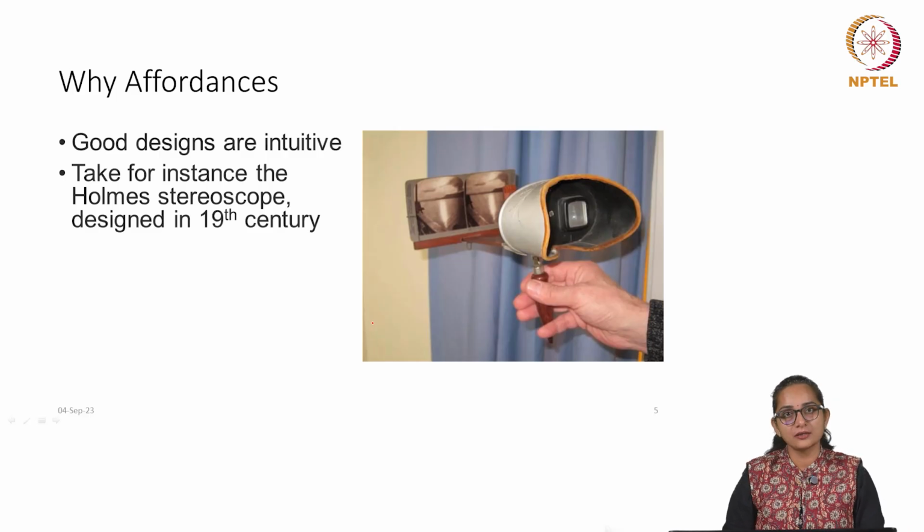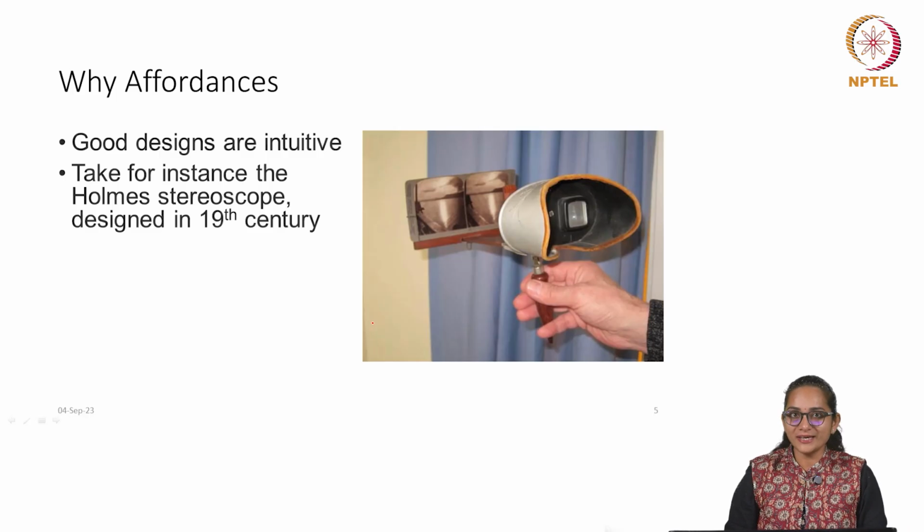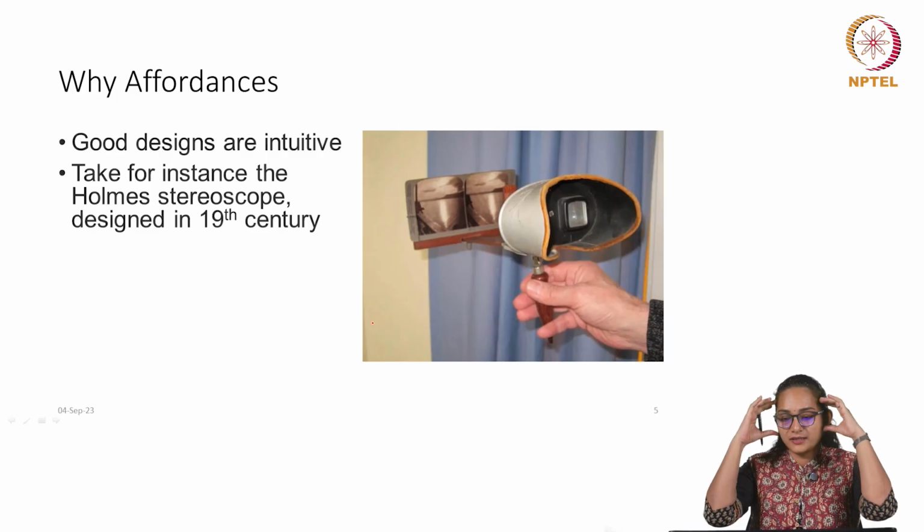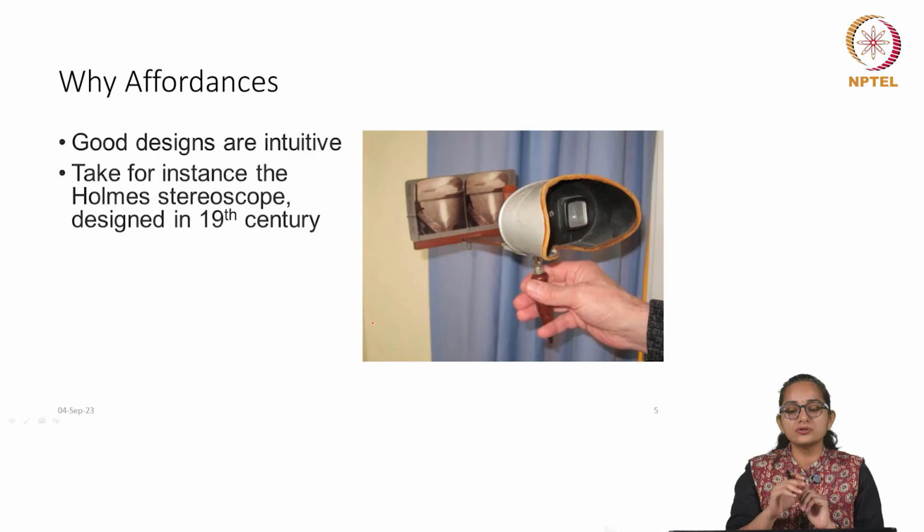Can you guess? Probably yes, right. It looks like a VR headset, it has two holes, something to be looked at with the two eyes. So, you hold the handle, there is one handle, and you hold it in front of your eyes. It covers your eyes like this.